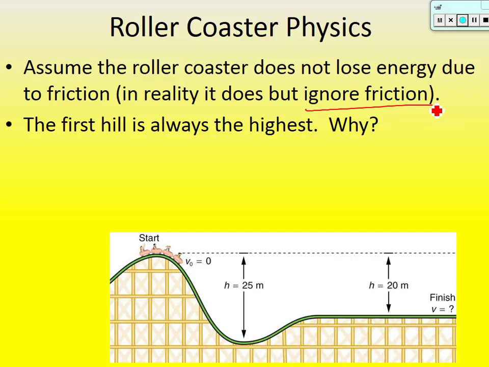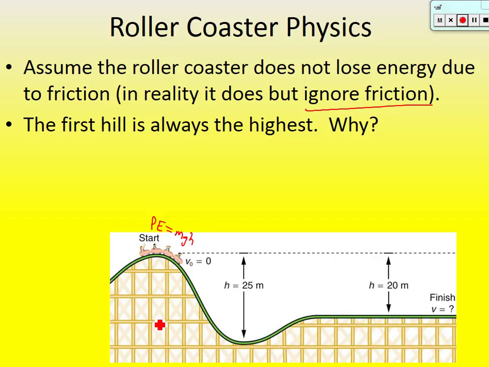Okay, now I've got a couple of questions about roller coasters. Why is the first hill always the highest on a roller coaster? This is in your notes, so we have to write something here. So here's a picture of a roller coaster. Why is this first hill always the highest? Yeah, it's trying to build up potential energy. It's trying to build up that potential energy. We get that at its highest point because potential energy is mgh. When height is the highest, it's going to be the greatest.